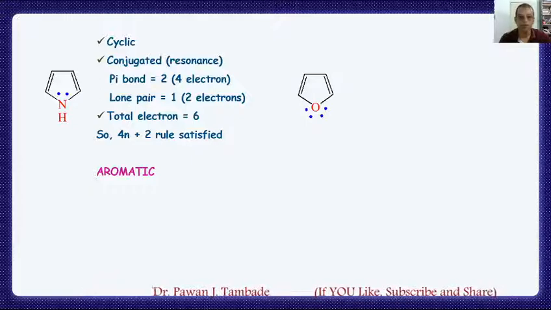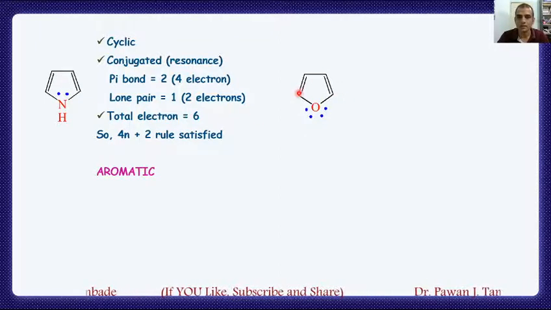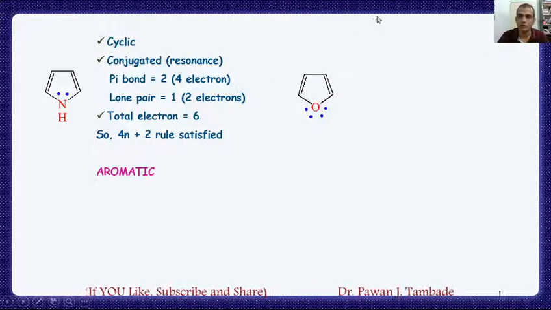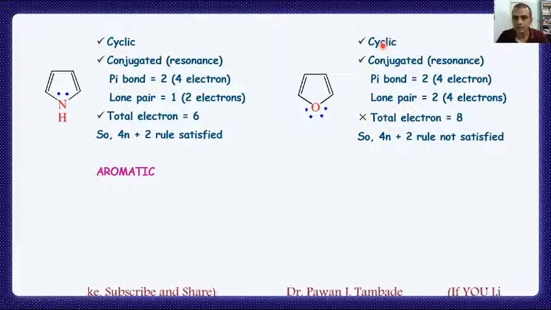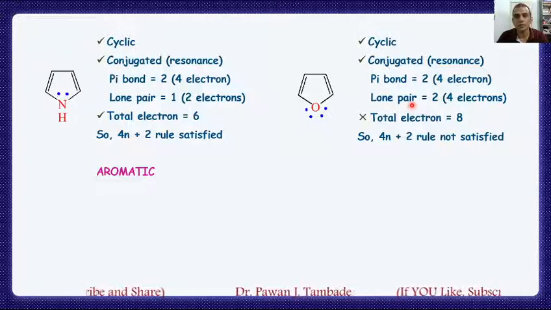In the same way, if you look at this molecule, we know that this molecule is aromatic in nature. But look at this molecule in the same way we looked at this pyrrole molecule. So this molecule is cyclic, it is conjugated, having 2 pi bonds, and it has 2 lone pairs of electrons. If you count the number of electrons, it is cyclic, conjugated, 2 double bonds means 4 electrons, and a lone pair of electrons.